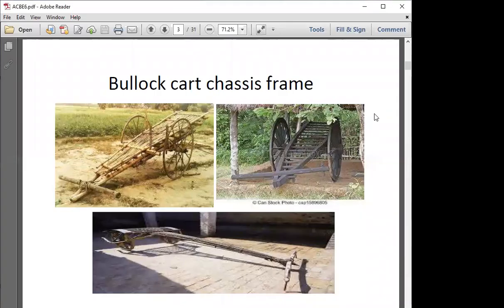The bullock cart, what we see, has two wheels mounted on an axle, which has a frame on it, and a driving assembly is attached to it. You can see another bullock cart over here. Some are used to carry passengers and some are used to carry load. And there are one or two bullocks carrying this whole system with a particular load.